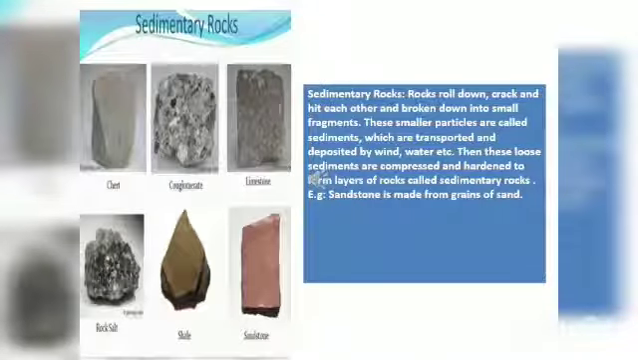Now the second one is sedimentary rocks. What are these sedimentary rocks and how are they formed? The rocks roll down, crack and hit each other and are broken down into small fragments. The rocks formed through the solidification of magma, the igneous rocks, roll, get cracks in them, hit each other and are thus broken into small fragments. These small particles or fragments are known as sediments.